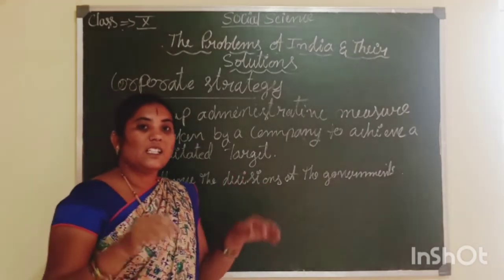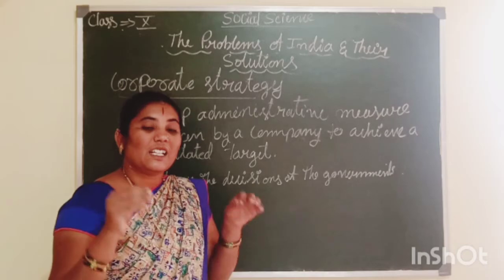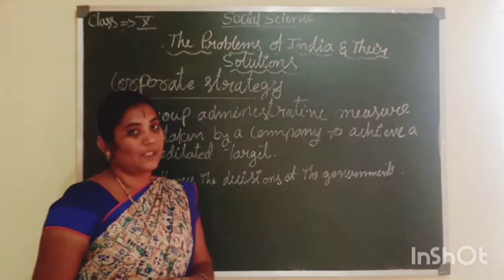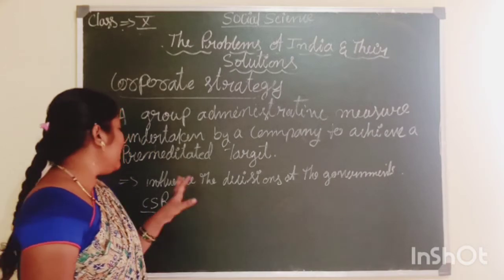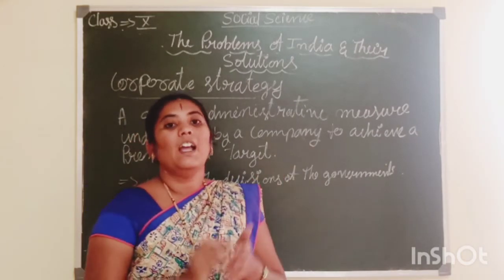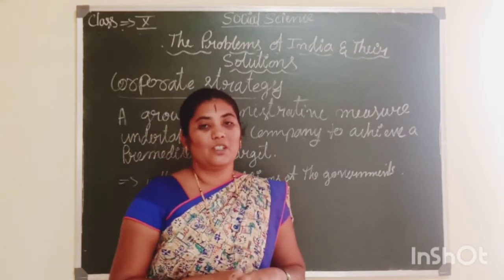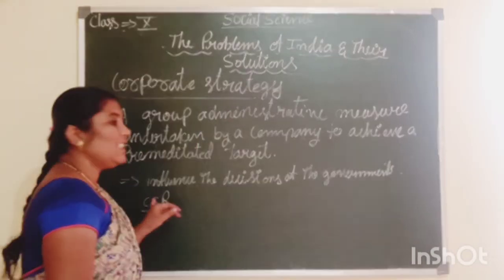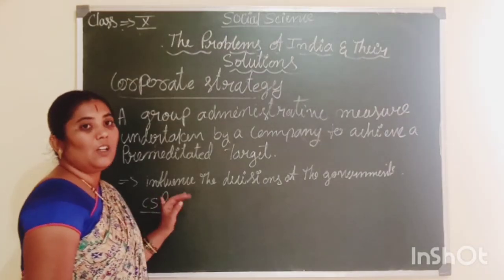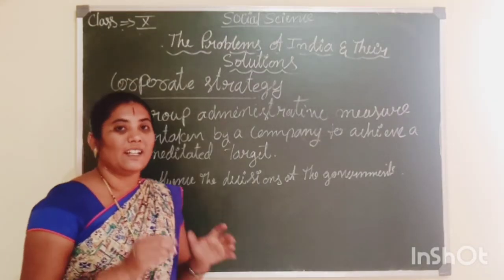This corporate strategy influences our government's decisions sometimes. Understand this? Then sometimes corporate strategy gives help, and it is helpful for our society through CSR. What is CSR? That is corporate social responsibility.